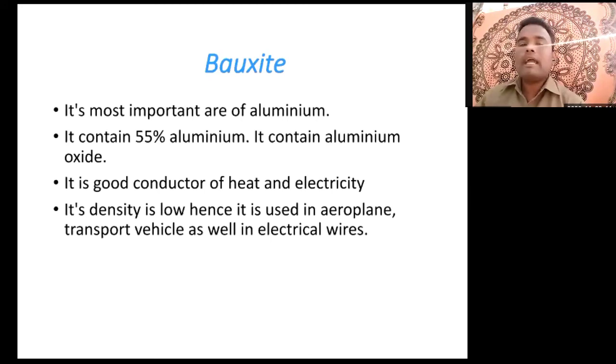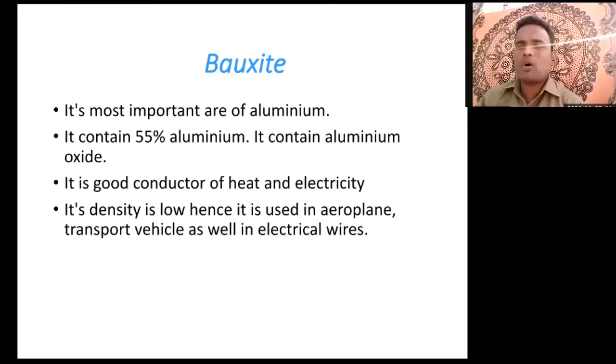Now, its density is very low, hence it is used in aeroplanes, transport vehicles, and also in electrical wires. So what we can say here? Bauxite is light in weight.